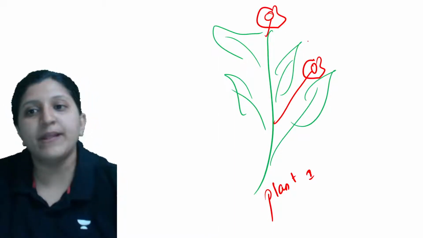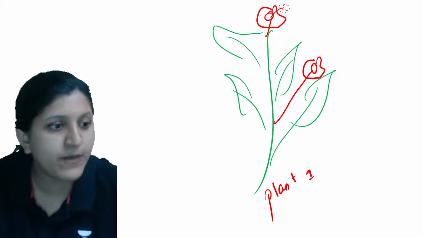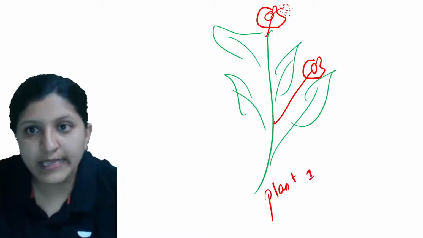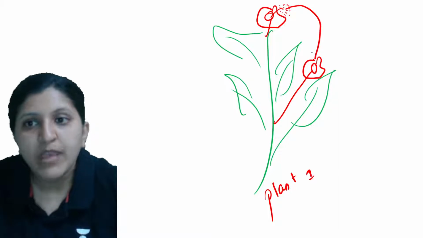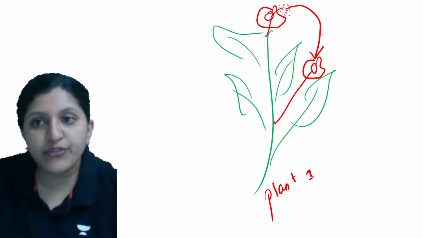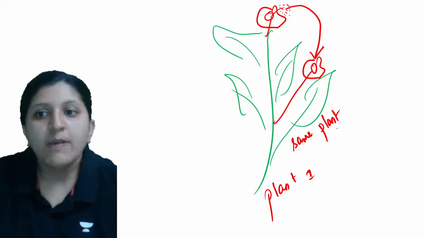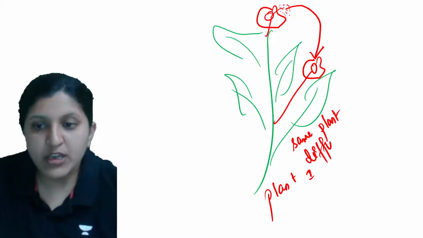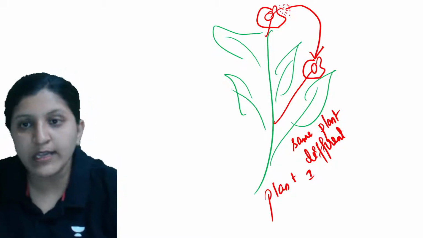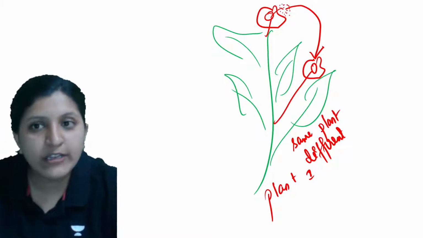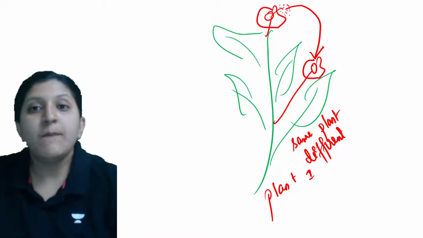So what can happen when the pollen grains are released, let's say here? From the anther the pollen grains are transferred to the other flower. So this is a different flower but the same plant. That means the same plant is there, but they are different flowers. So in that case, functionally cross pollination is occurring. That means the pollen grain is transferred from one flower to the other flower of the same plant, but the genetic makeup is the same.